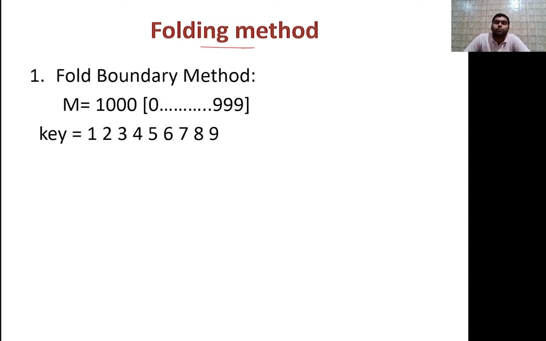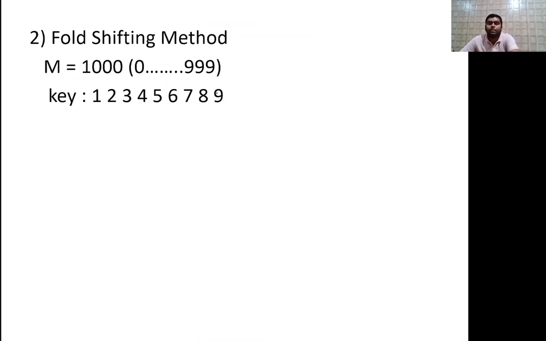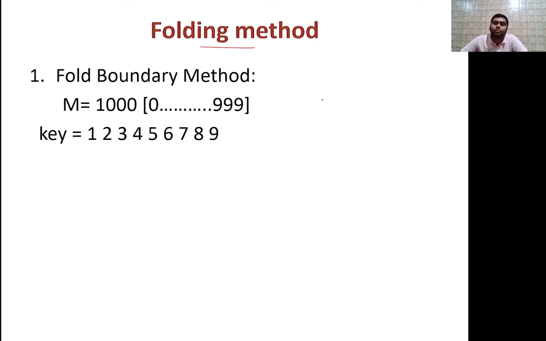So there are two folding methods. So first folding method is known as what? Fold boundary method. So observe very carefully. So what is fold boundary method? So first of all, table size. So your table size is 1000.